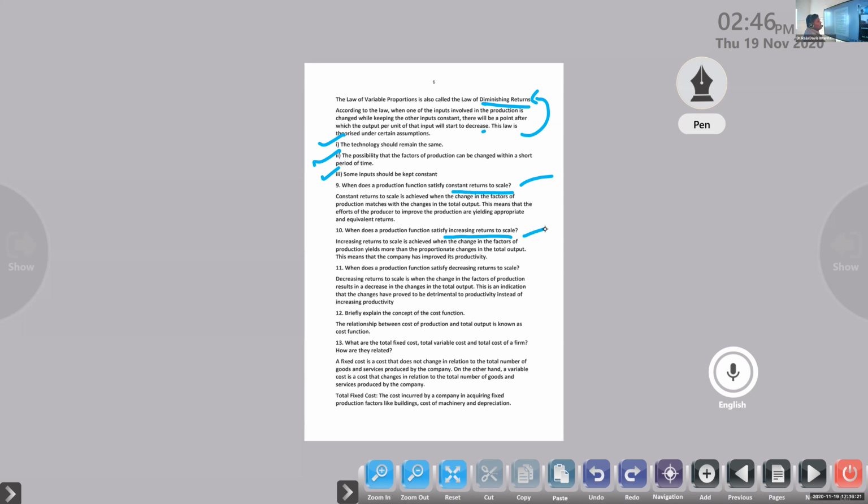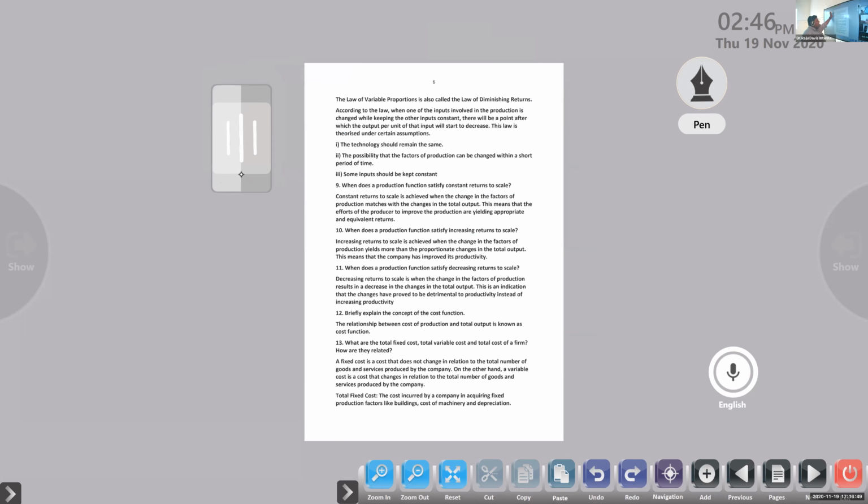Next one, constant returns to scale. Which means we are able to produce an output with the proportion that is related with the input. It is almost equal. So constant return to scale is achieved when the change in the factors of production matches with the change in the total output. We made changes in the input, and that is almost equal to the changes in the output.